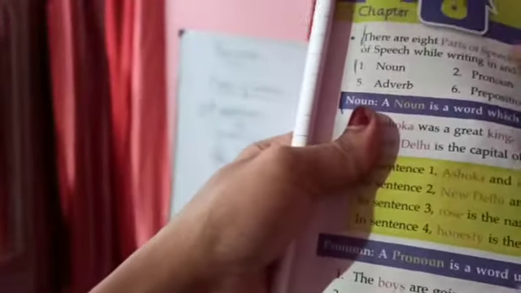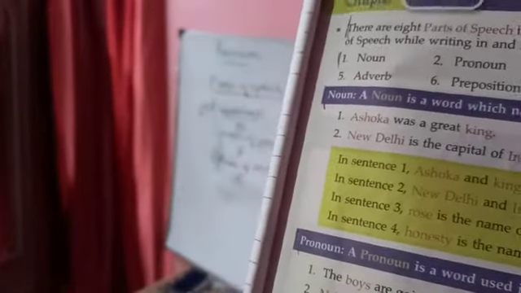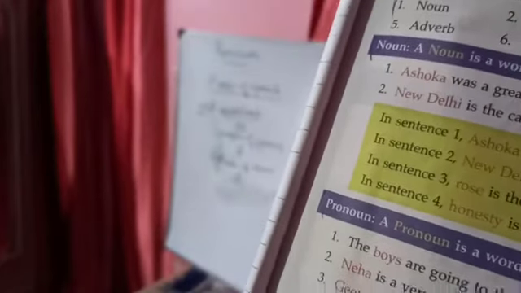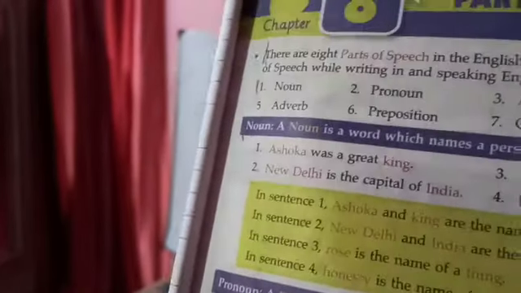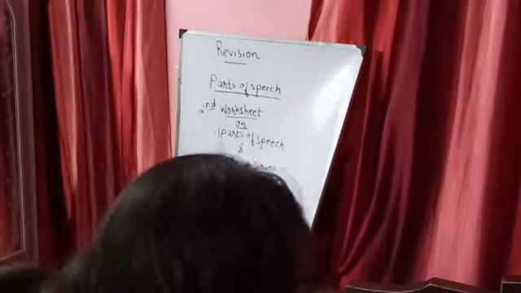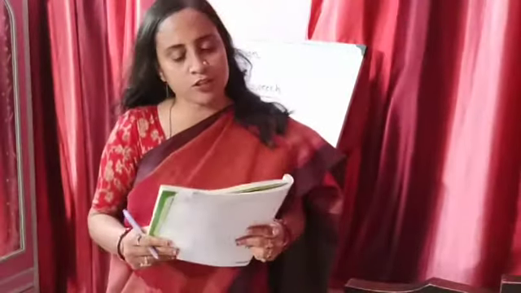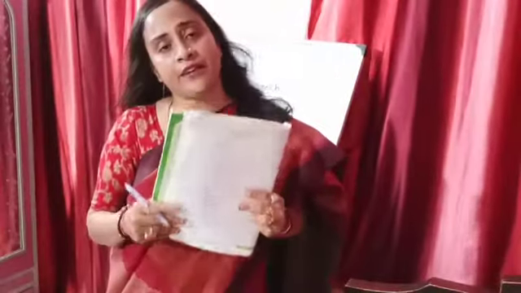I can give from here also. So all of you study the chapter very nicely. Okay, and the definitions, my dear, are very, very important. You should know the definitions of all the parts of speech. How many parts of speech are there? Name the parts of speech, then define noun, adverb, pronoun, preposition, adjective, conjunction, verb, interjection. I can give any definition I like. You have to learn it by heart. So my dear children, you have to learn all the definitions by heart, and you have to go through the exercise also. This is the parts of speech which I revised today.